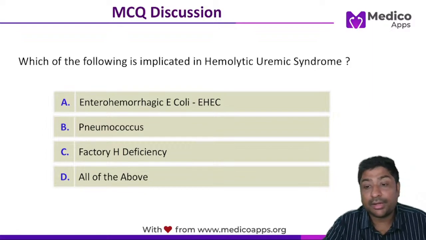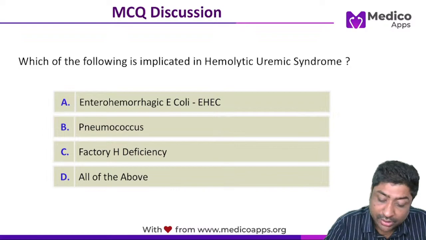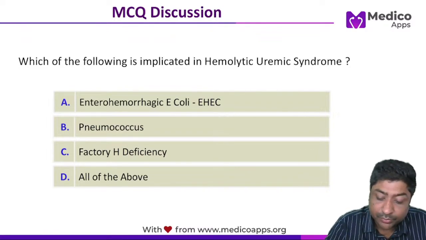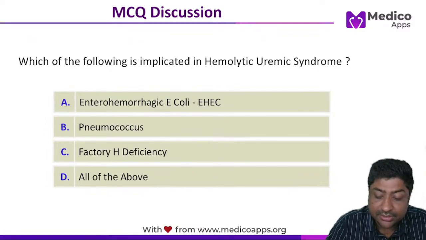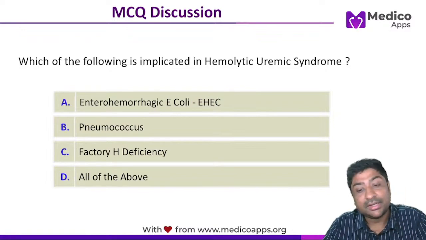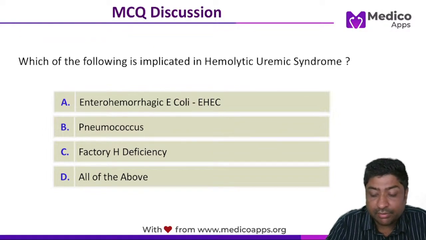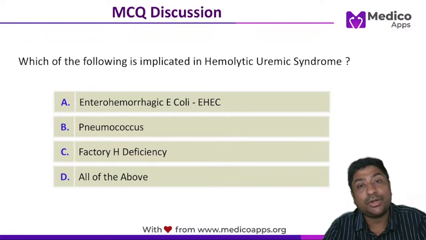Let me tell you a little about hemolytic uremic syndrome, because again it's a very high-yield topic. If you see the word itself, hemolytic uremic syndrome, it describes the clinical features. Hemolytic means there is hemolysis. We will see what kind of hemolysis happens, but remember there is some hemolysis. Uremic means there is uremia, so there will be features of acute kidney injury. So this is hemolytic uremic syndrome.